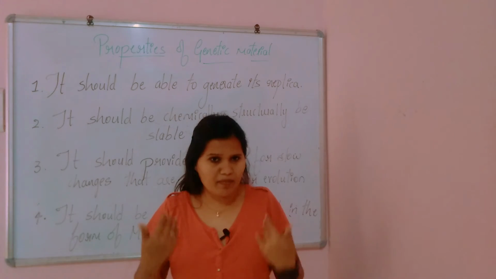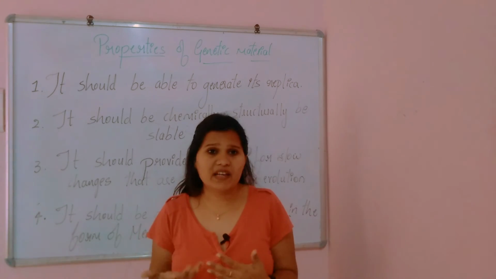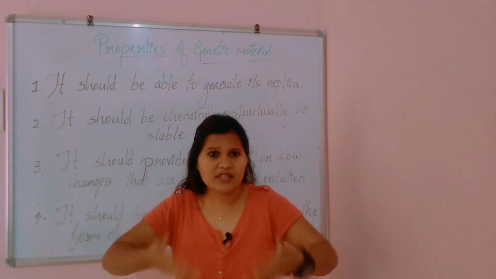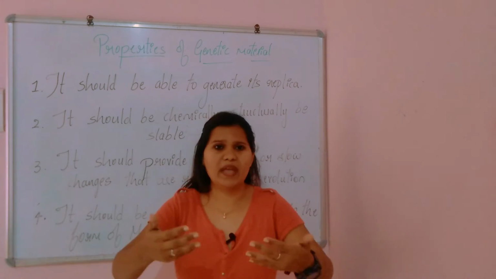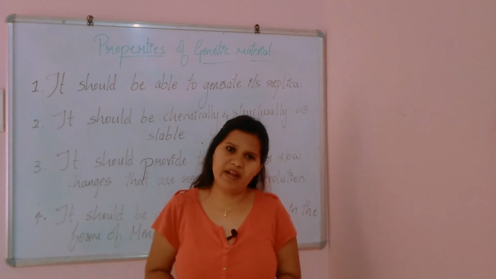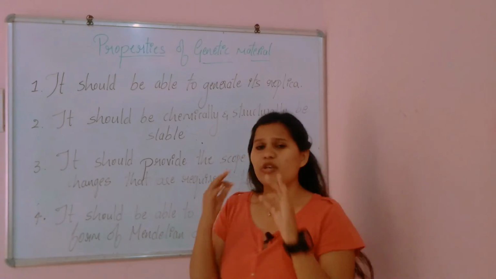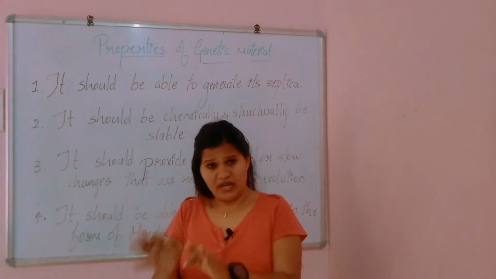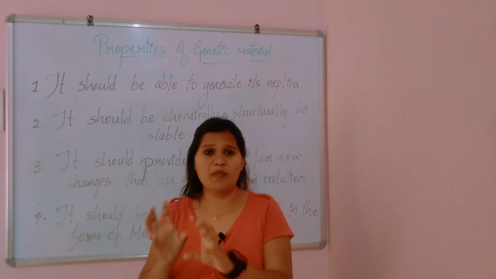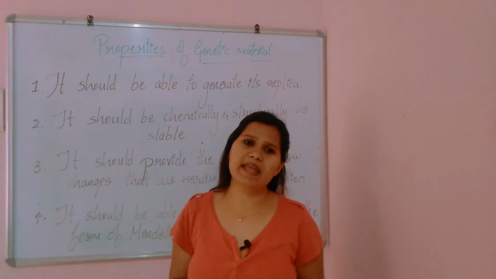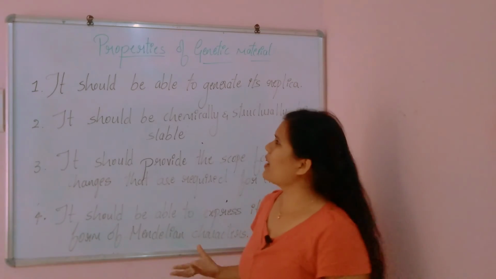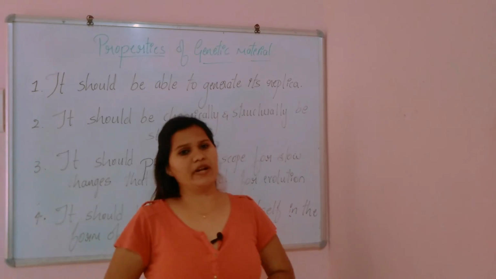My genetic material is active and expressing its traits through me, and I am behaving according to that, right? So if we call it the genetic material, it should follow the Mendelian characters. Got it? So these are all the properties of the genetic material.